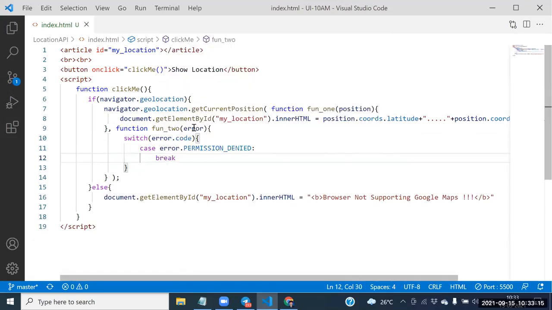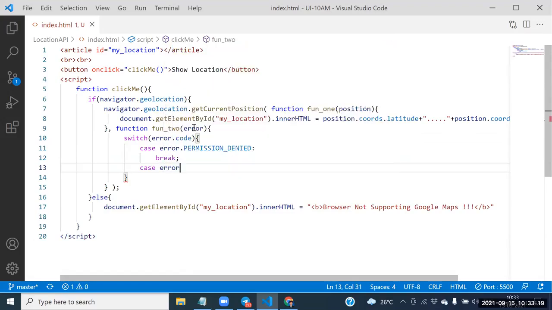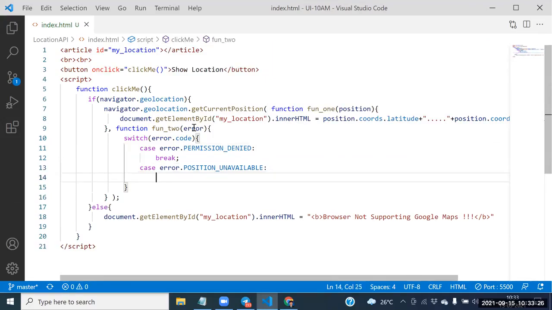What is the second case we have here? Position unavailable. Error dot position unavailable here. Next one, and here itself we need to place the break statement here.